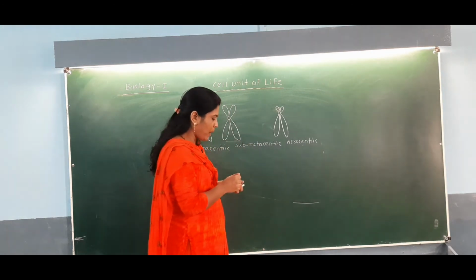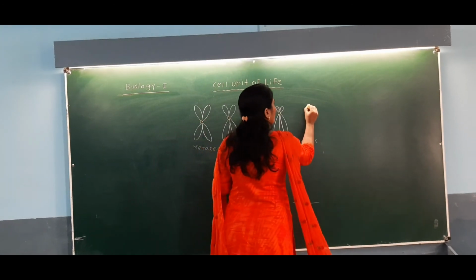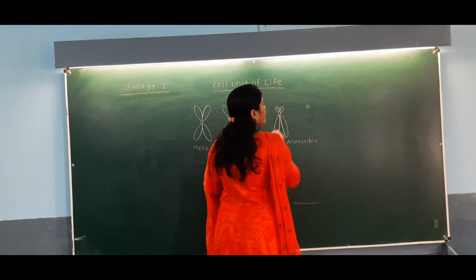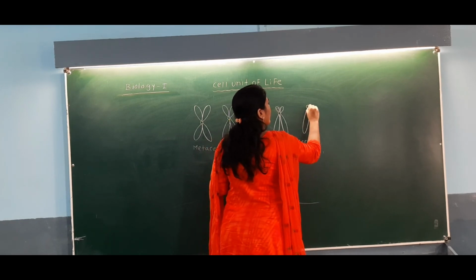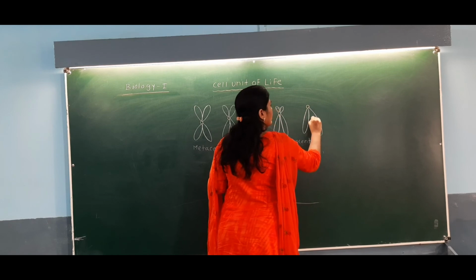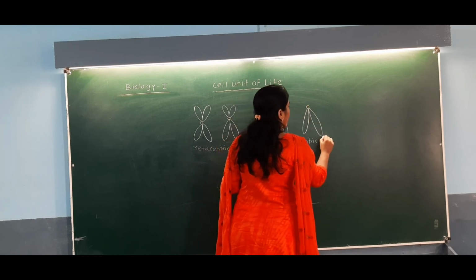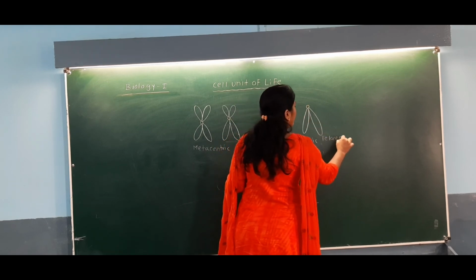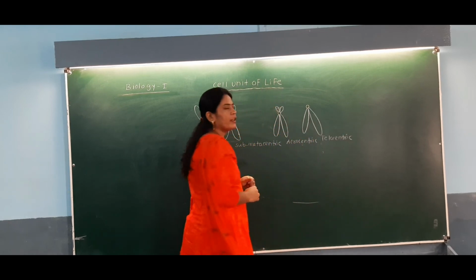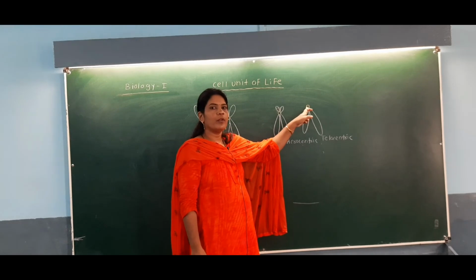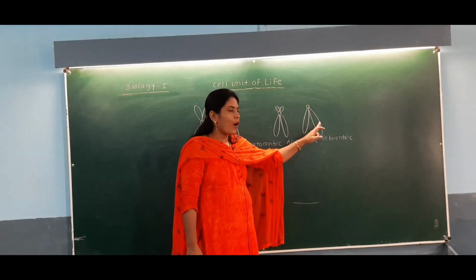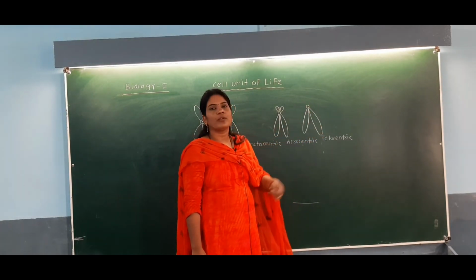And in the last type of chromosome, you can observe the centromere is at the tip of the chromosome, and that is called telocentric chromosome. In the telocentric chromosome, the centromere is at the tip of the chromosome, so it has only one long arm while the other arm is totally absent.